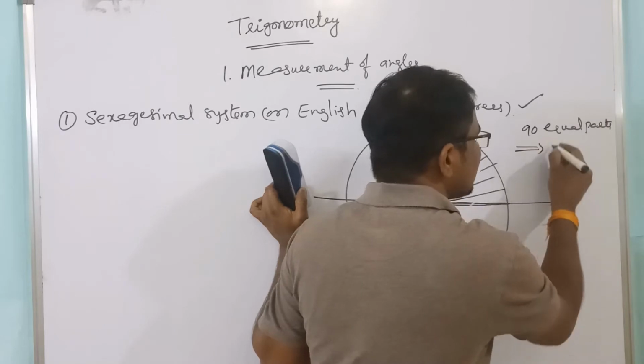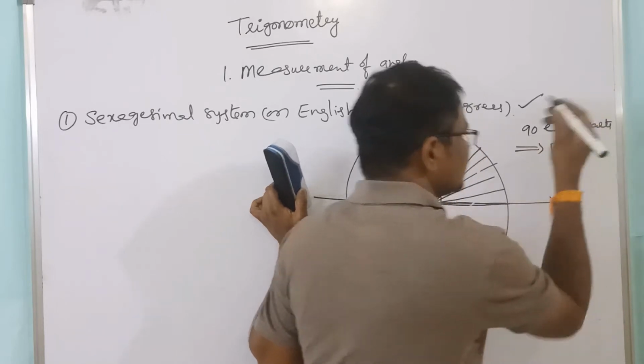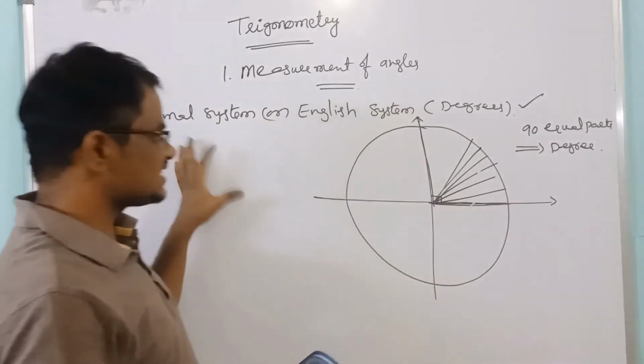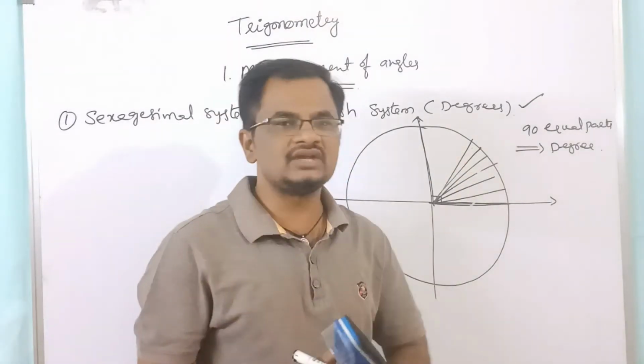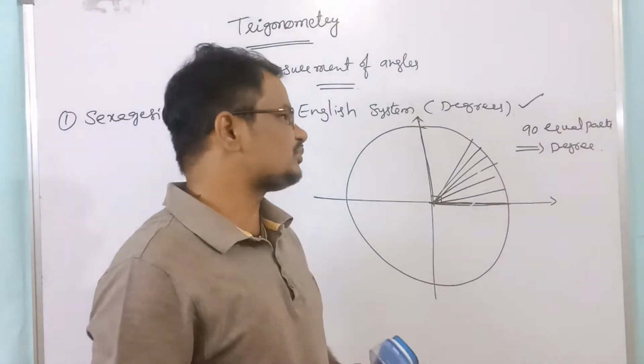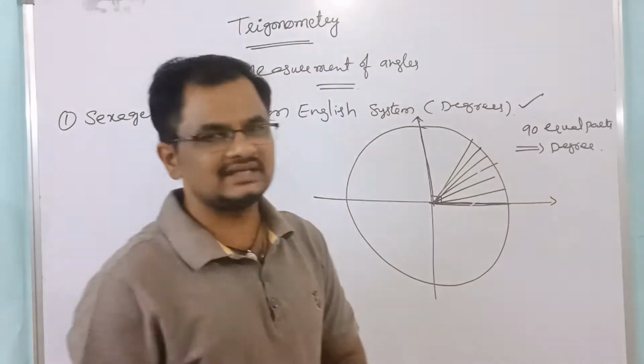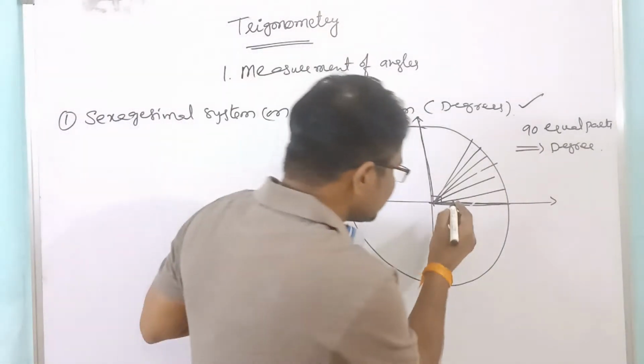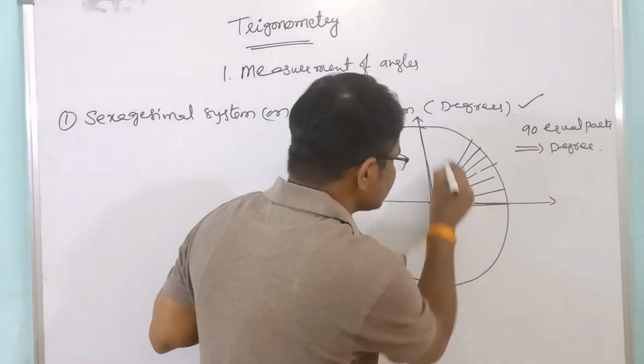Each part is called a degree. So here 1 degree, 2 degrees, 3 degrees, etc.